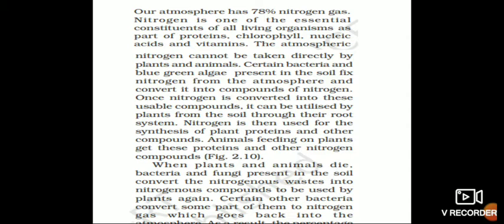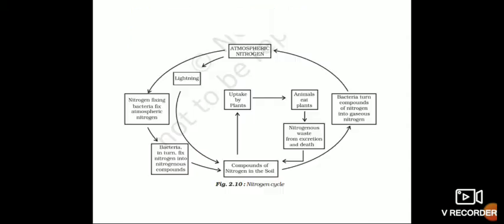So if any plants and animals die, after some time they decay. Then it will become a useful compound for the plant. Certain other bacteria convert some part of them into nitrogen gas, which goes back to the atmosphere. See, there will be some varieties. Some bacteria and fungi convert into usable form, but some convert again into nitrogen gas for the atmosphere. So here I have given a chart.